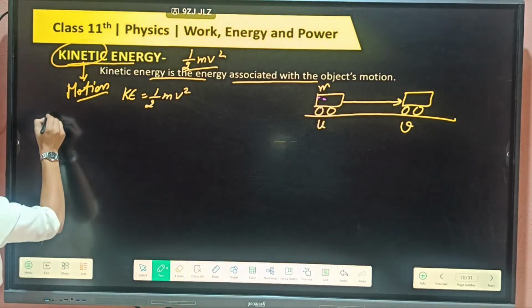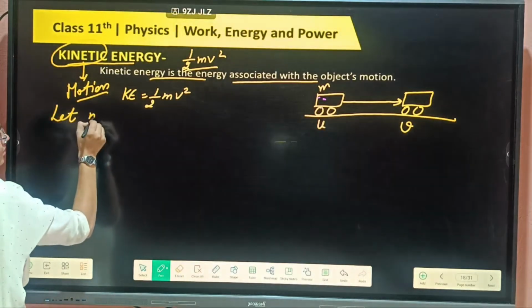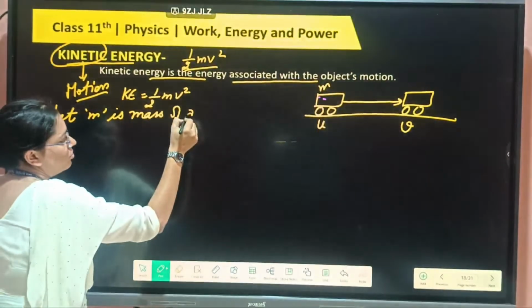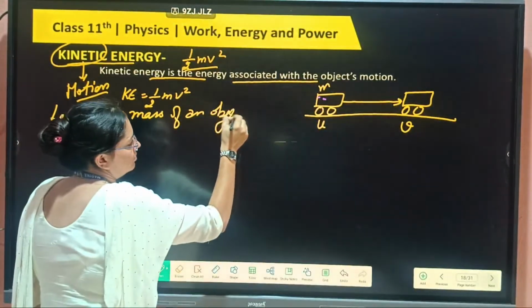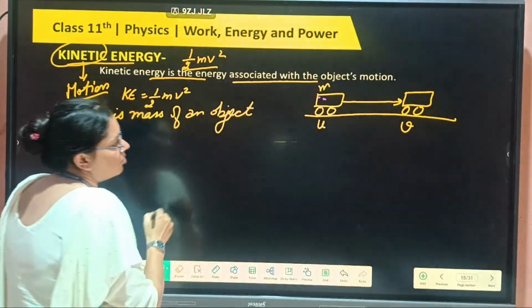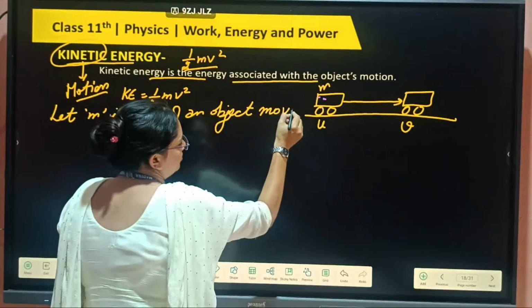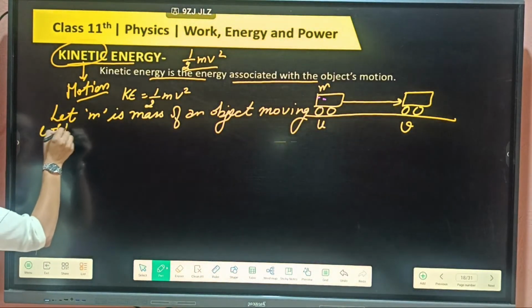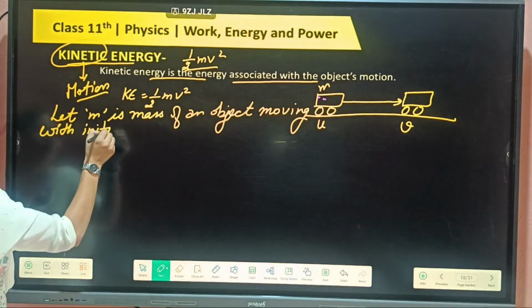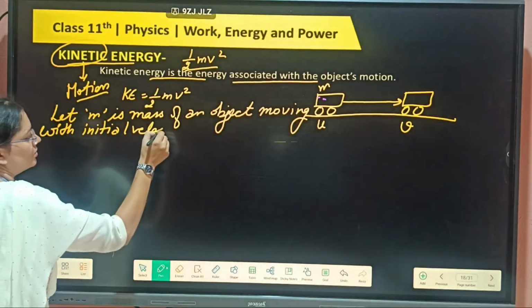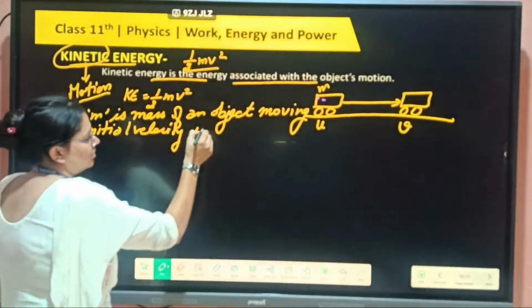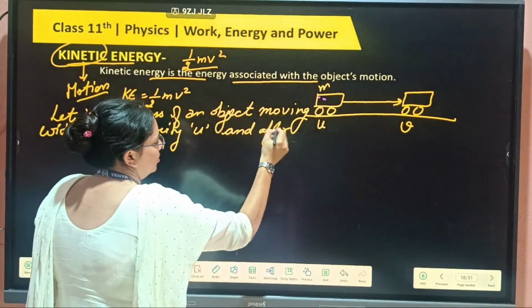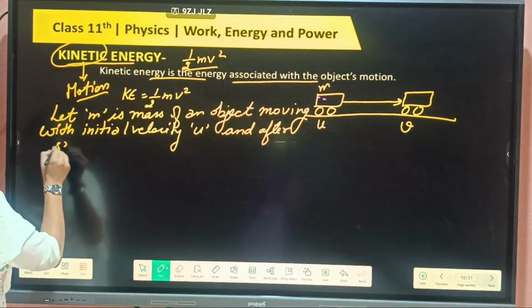Let m be the mass of an object moving with initial velocity u and after s displacement.